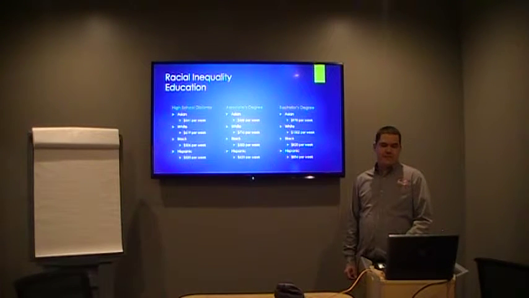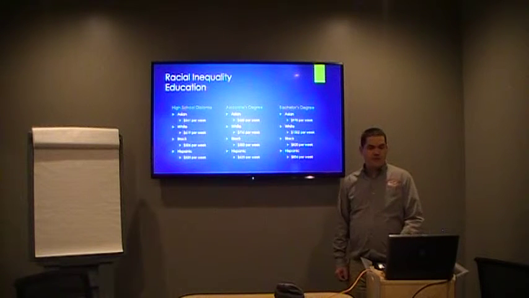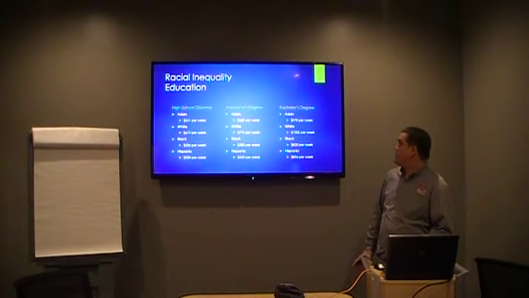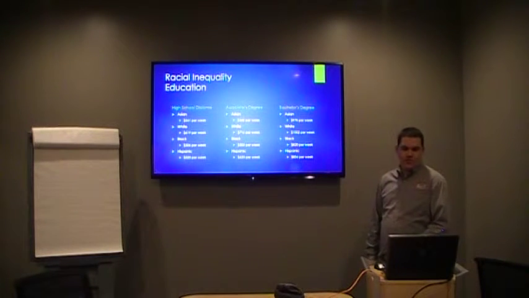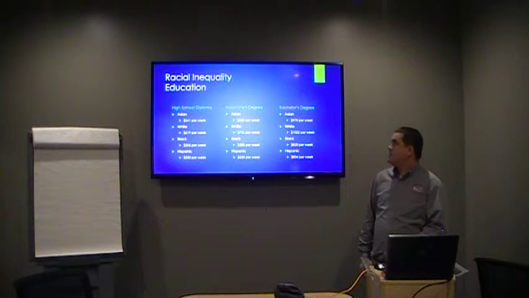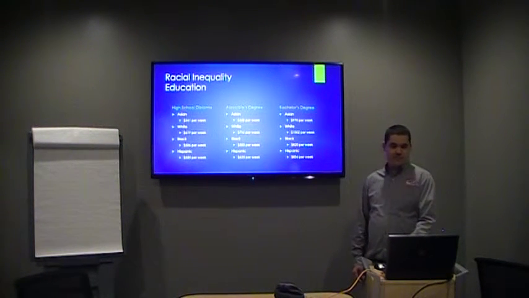From these numbers, we can see the difference between education levels of the different groups. We see that on average, Asian and white people generally make the same amount of money. The real difference comes with the black and Hispanic groups. There's a huge gap between the varying incomes of each education level.